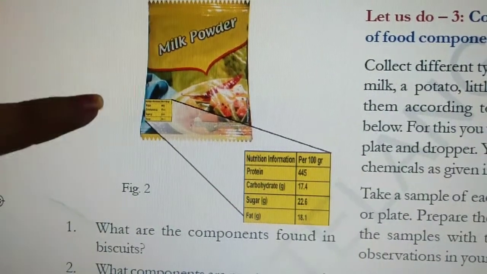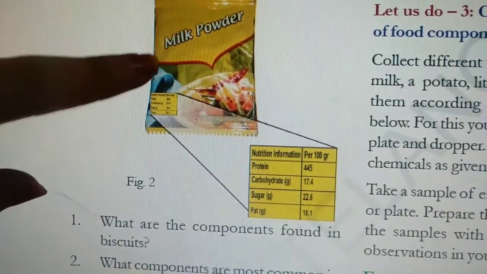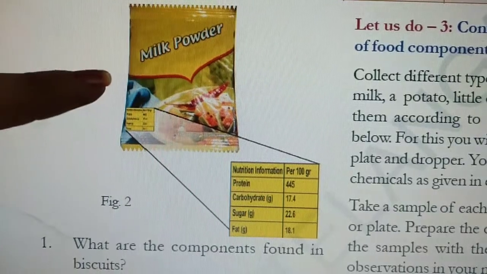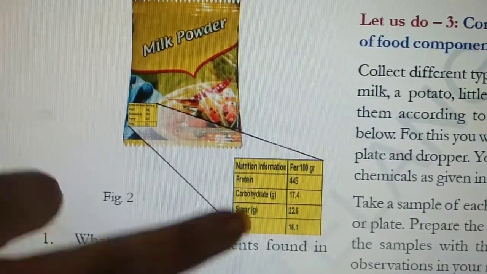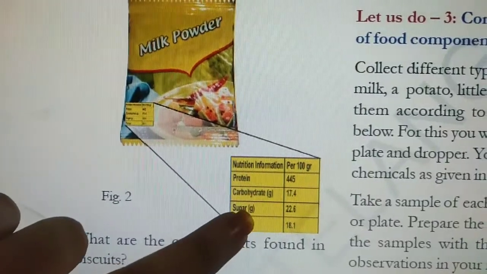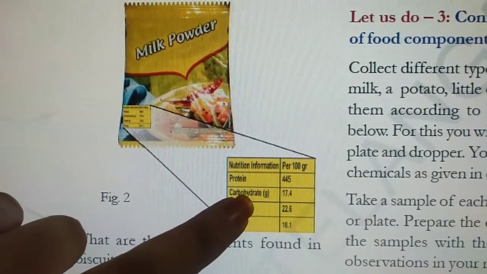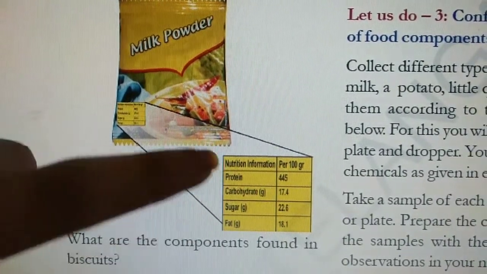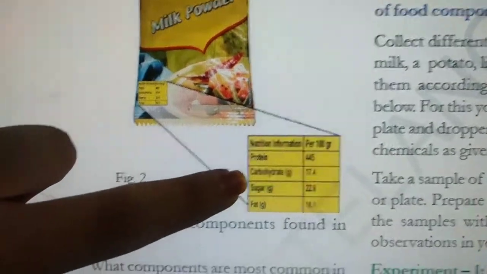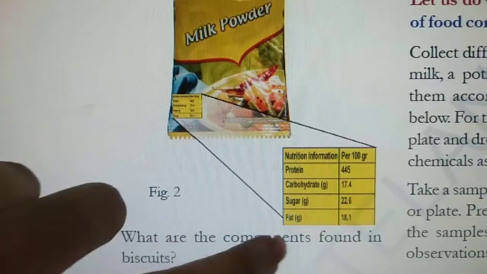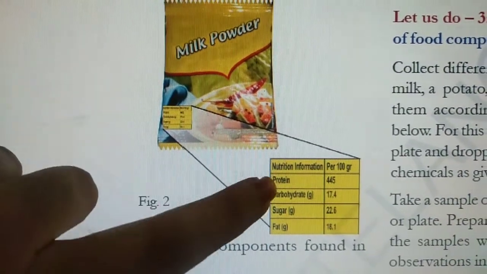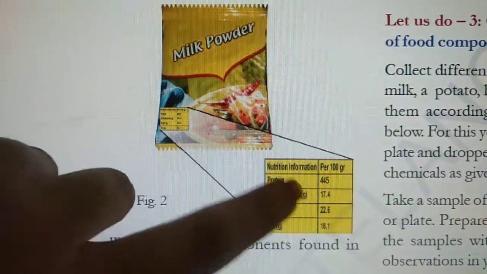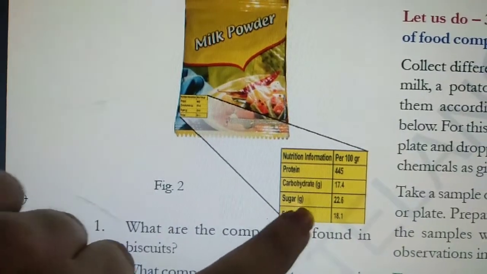In your book, figure 2 shows a packet of milk powder. If you see any packet, either on the sides or at the back, you will find this table written. This is the information regarding the food components present in that particular food item. Protein, carbohydrate, sugar, fats, these are all called food components. These give us nutrients and energy, and these food components are different in each packet.